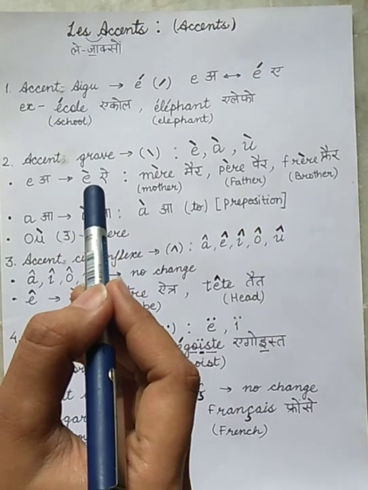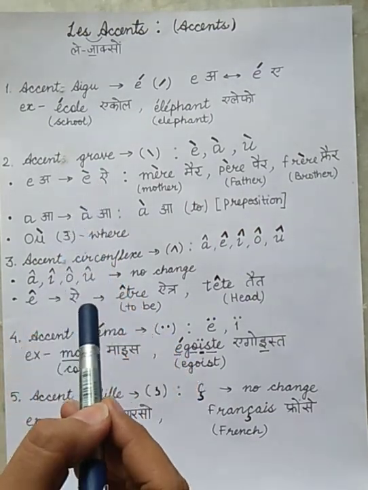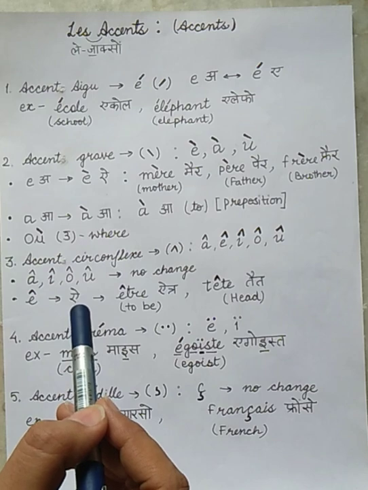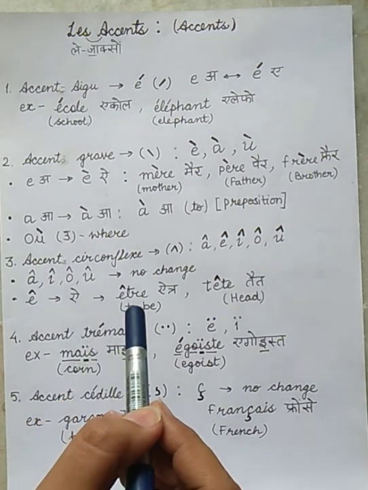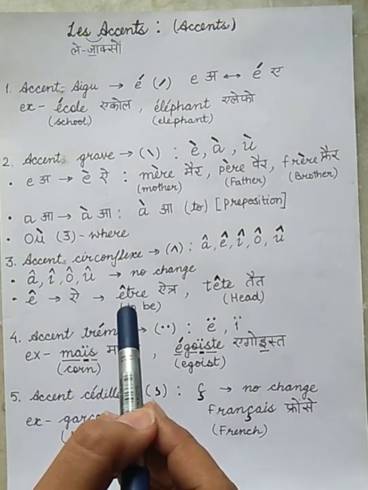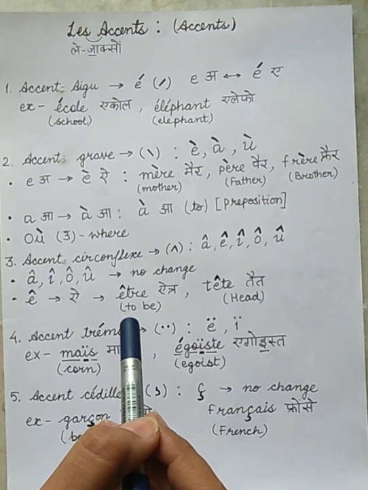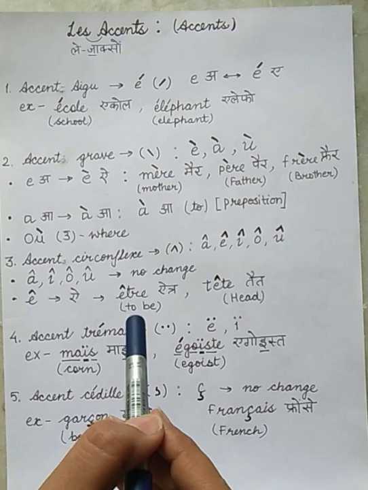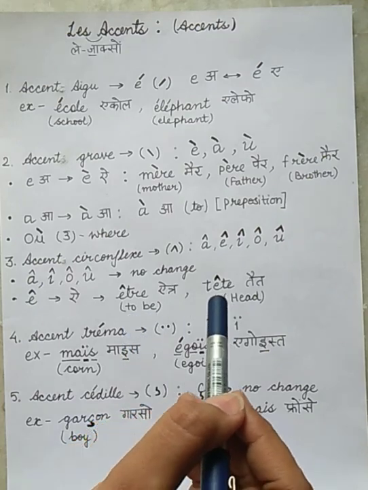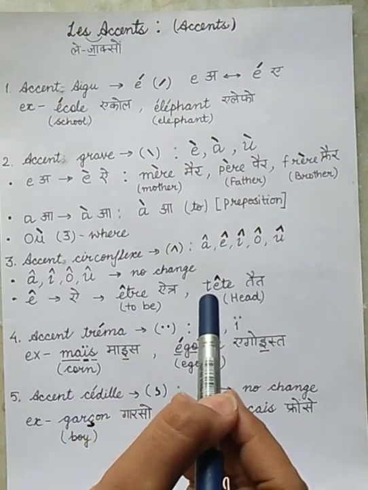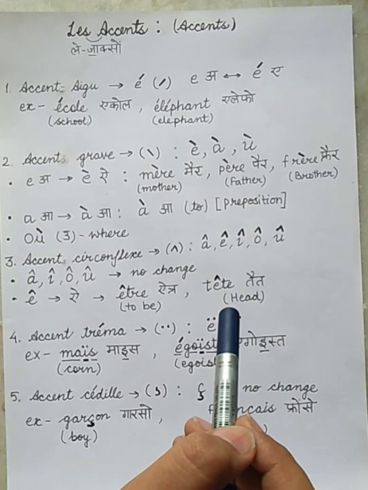The sound is "eh" in this case. So the example is être, a verb which means to be. The next example is tête, which means head.